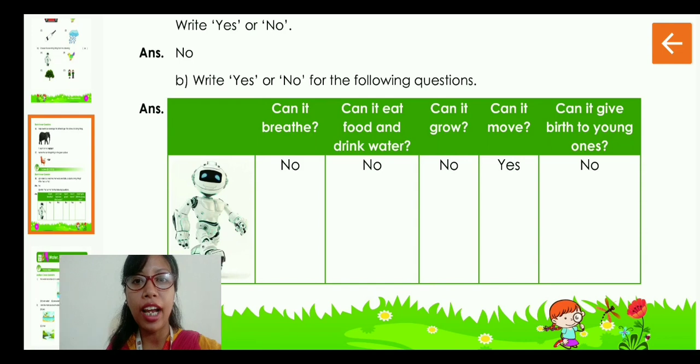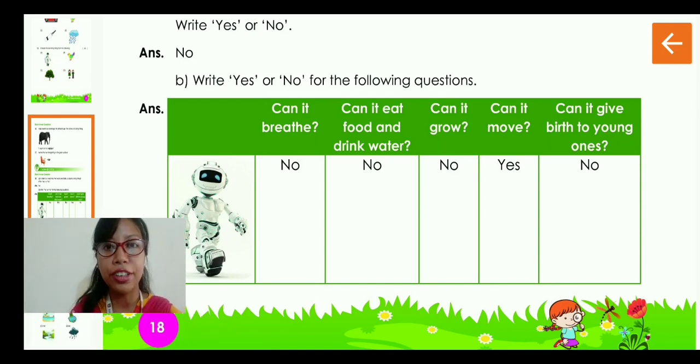So here we end our workbook session. This is the last class we had before the summer vacation, also the PT1 exam. If you have any doubts or queries, feel free to call me or text me on WhatsApp, and please read the chapters everything very thoroughly, because there might be a chance that questions might come from them. So you need to be thorough with all the 4 lessons and also the question answers of the workbook.